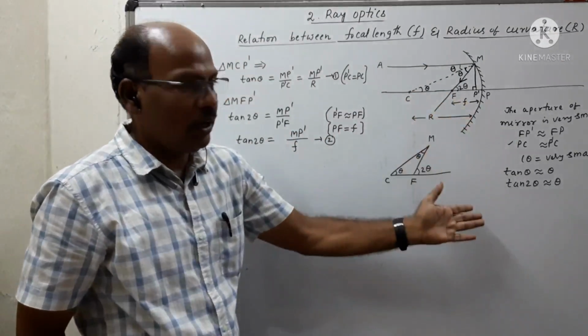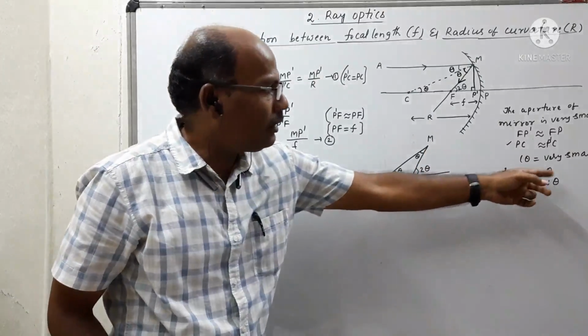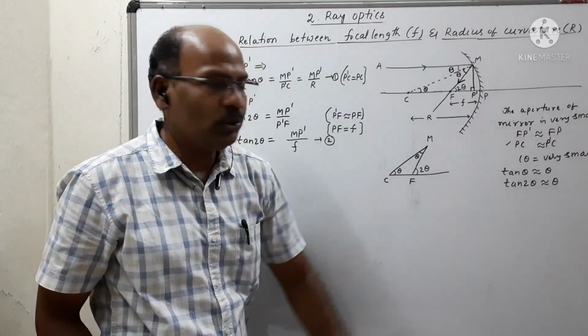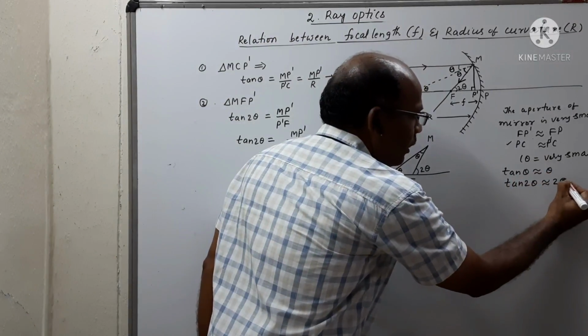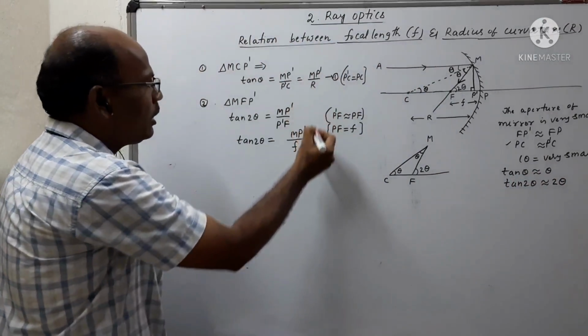If the aperture is very small, then we can assume that tan theta is nearly equal to theta and tan 2 theta is nearly equal to 2 theta. So then we can eliminate tan in the two equations.